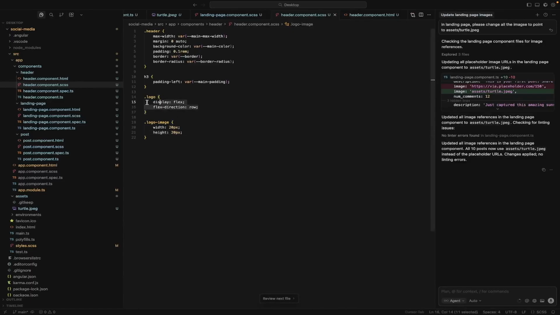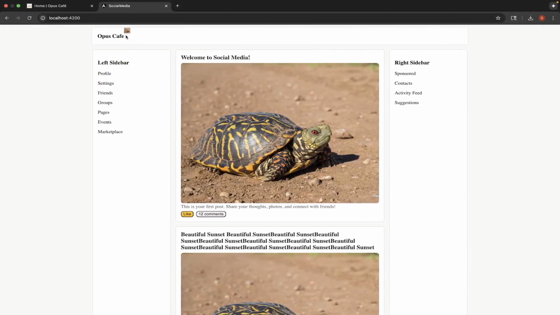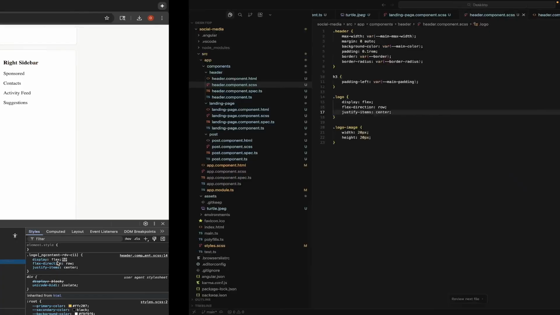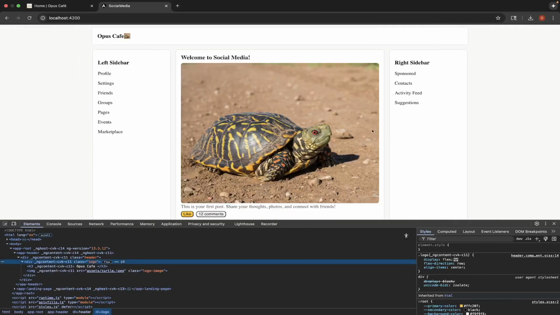And there's one more thing we have to do when you're always displaying something in a row. You have to tell it how to center things. So we're going to do justify items center. Oh, that is absolutely not what we wanted. Logo image, it's way up there. Maybe it's not. Oh, sorry, it's not justify items, it's align items center. Okay, great. So now they're aligned.